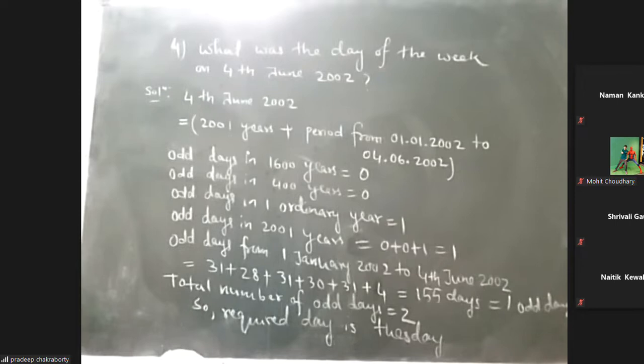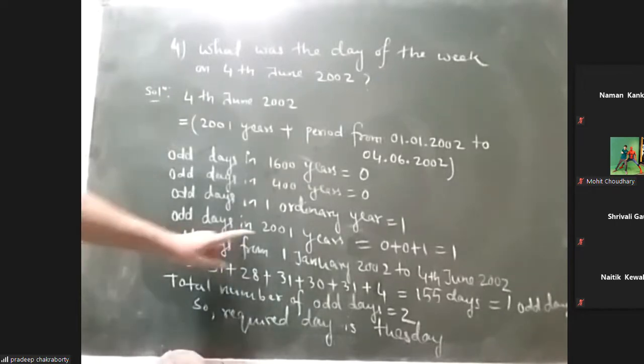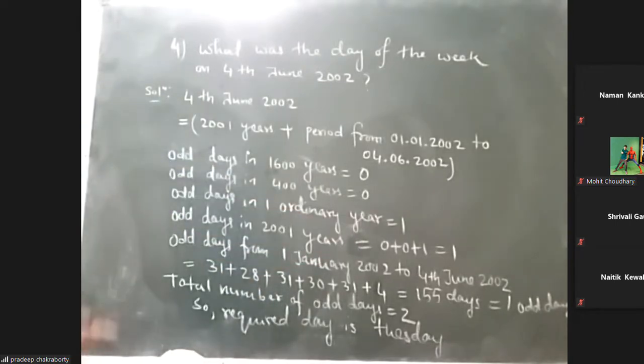So 1 is the odd day. So from till 2001 we got one odd day, and then again the remaining days we got one odd day. So there will be total 2 odd days. 2 odd days means the day will be Tuesday.